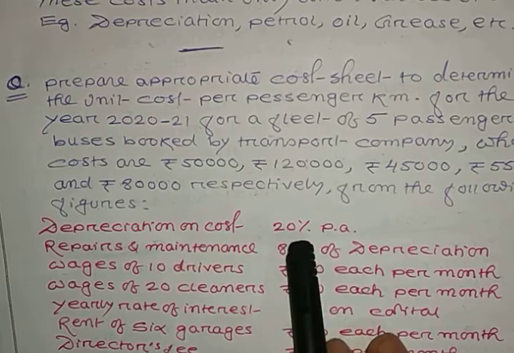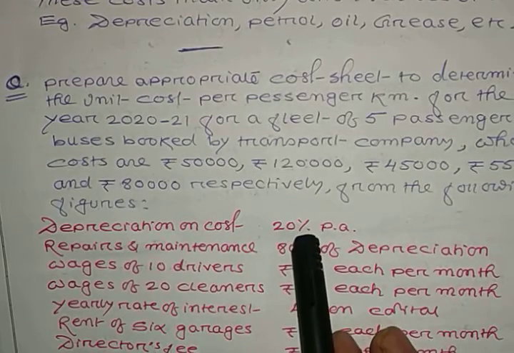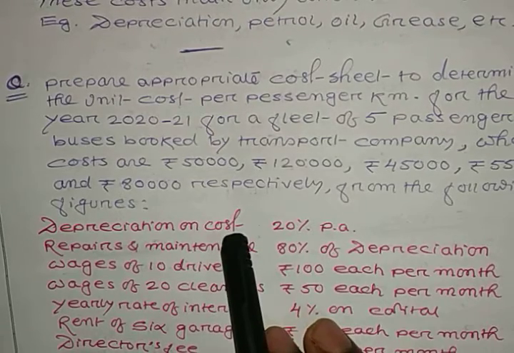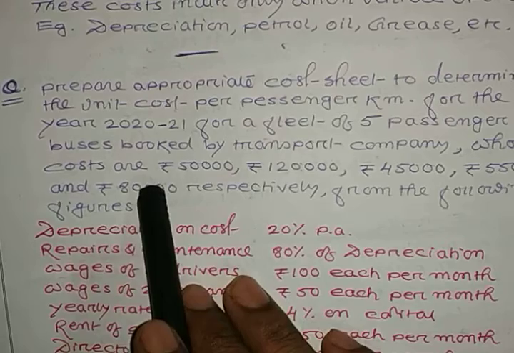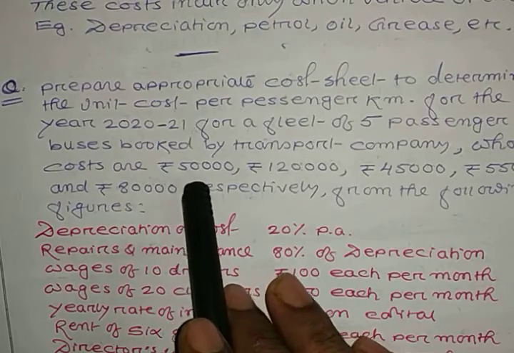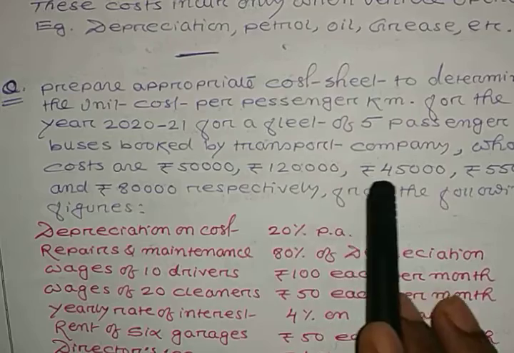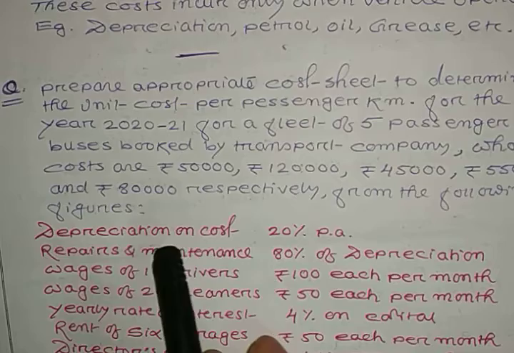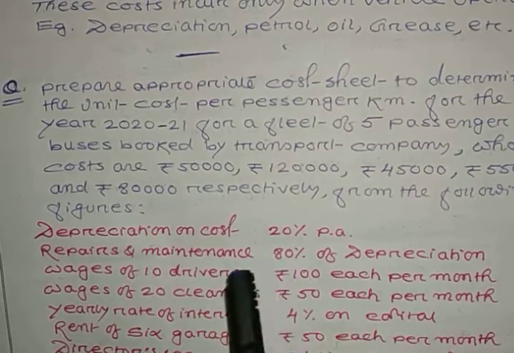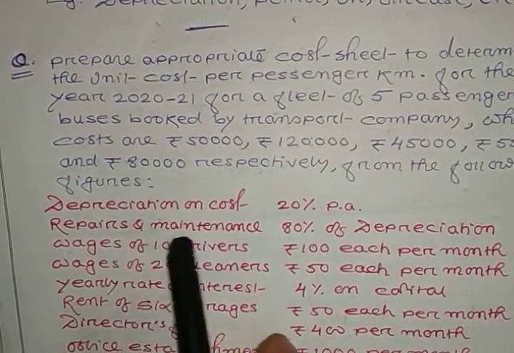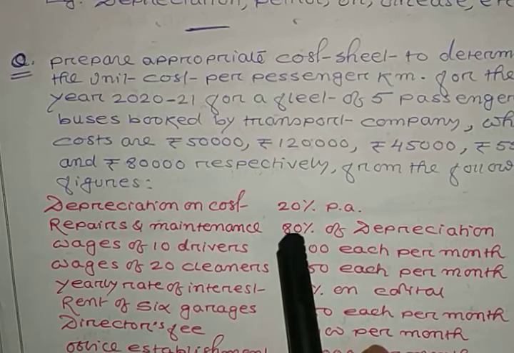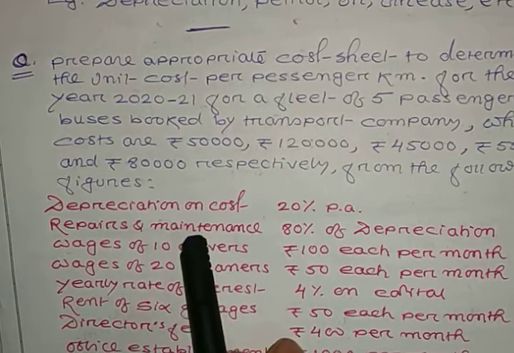After that, see what is given here. Depreciation at 20% on cost. That means you have to calculate this 20% on the total cost. For this, you have to add the cost of each bus to get the total cost, and from the total cost calculate depreciation at 20%. Now repairs and maintenance is given as 80% of depreciation. Whatever value of depreciation you get, you have to calculate 80% of it. That will be repairs and maintenance.